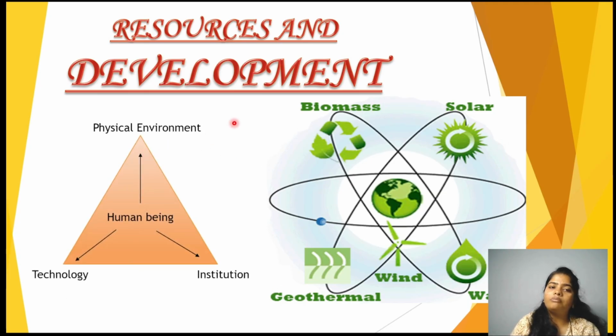Now, something which is available in our physical environment, that is in nature, human beings use the technology they have, and through an institution they change that substance into a resource. In simple terms, something available in nature, using technology and institutions, is changed into something very useful by a human being, and we call it a resource. So technology, natural things, institutions, and firstly and foremostly human beings are important. The human being is the one who converts substances into resources using these three factors.